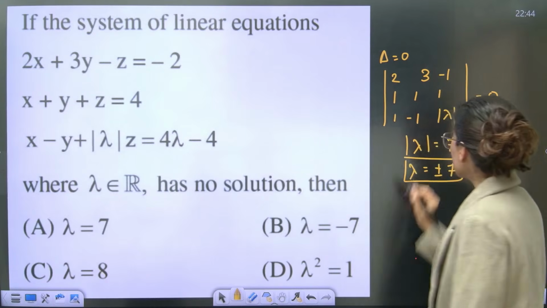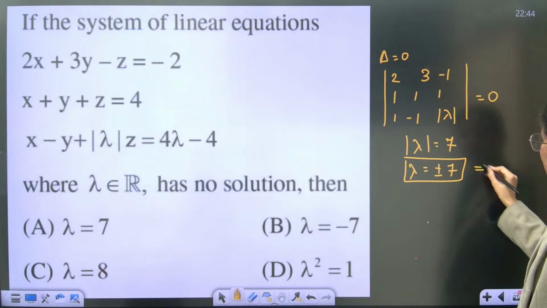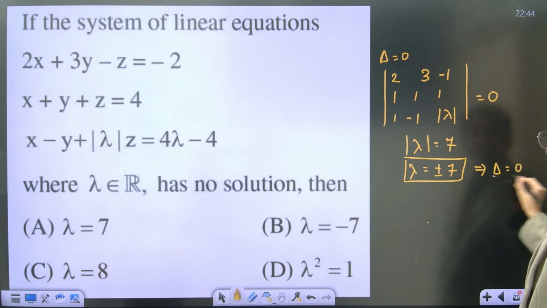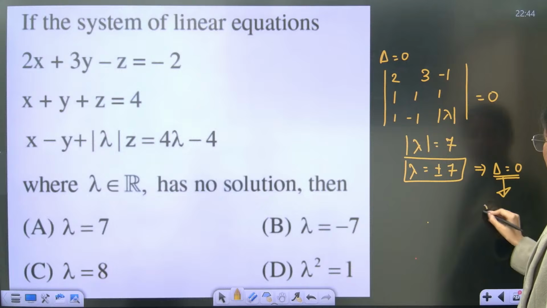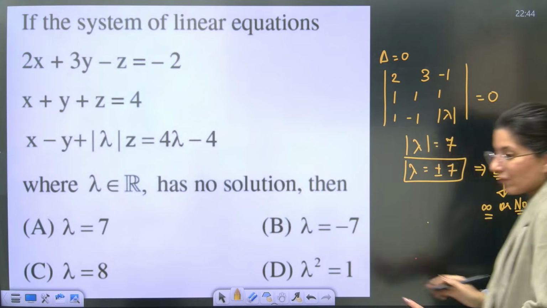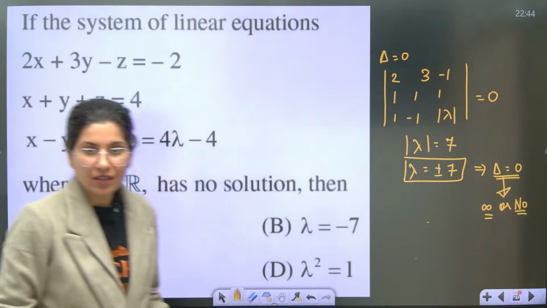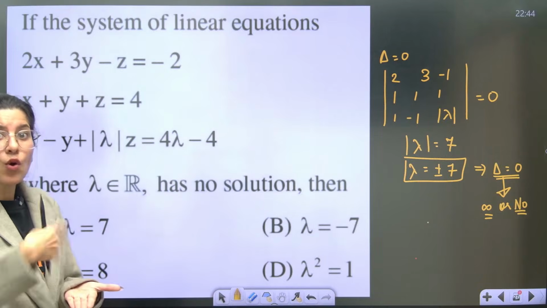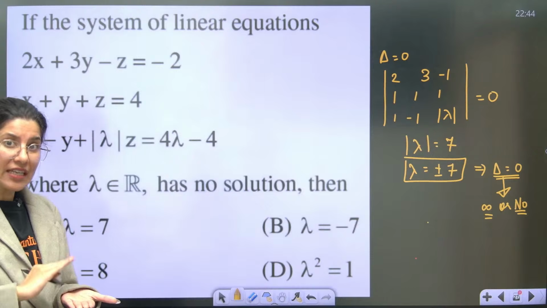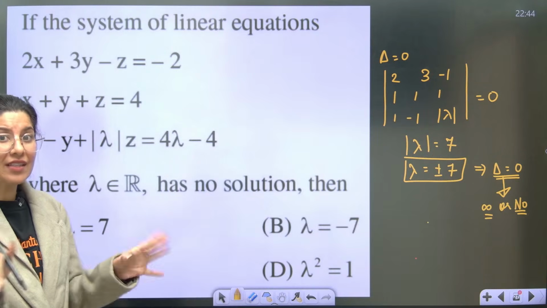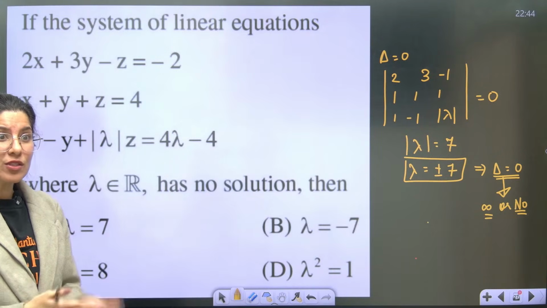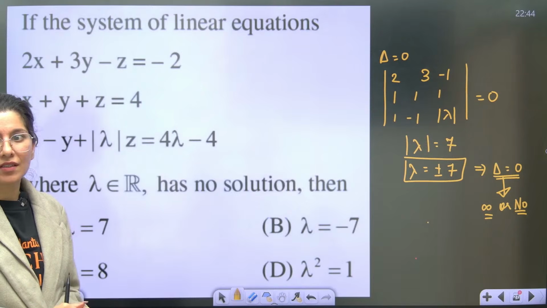So lambda is equals to plus minus 7 means that your delta is equals to 0, and delta equals to 0 means what? Either infinite or no solution. So you know that for lambda equals to 7, you are having either infinite or no solution. For lambda minus 7, again, either infinite, no solution. You have to identify for lambda equals to 7 exactly what is happening.